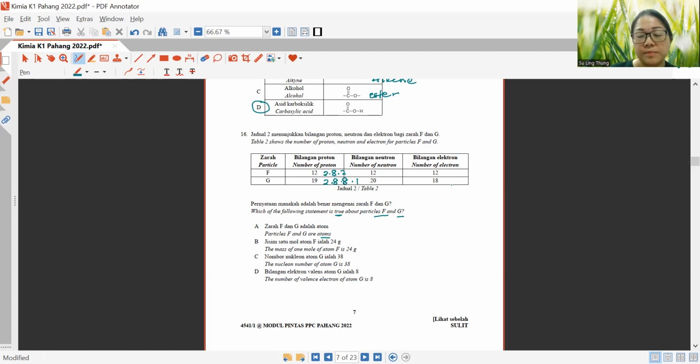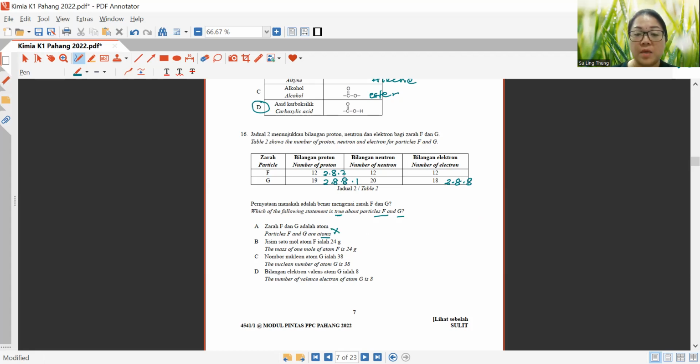If you notice here, the number of electrons for G has decreased, meaning it is in a stable octet electron arrangement. And by now you should know that if it is in a stable octet electron arrangement or a duplet even, this is normally an ion, so they are not atoms, which is why A is not the answer.